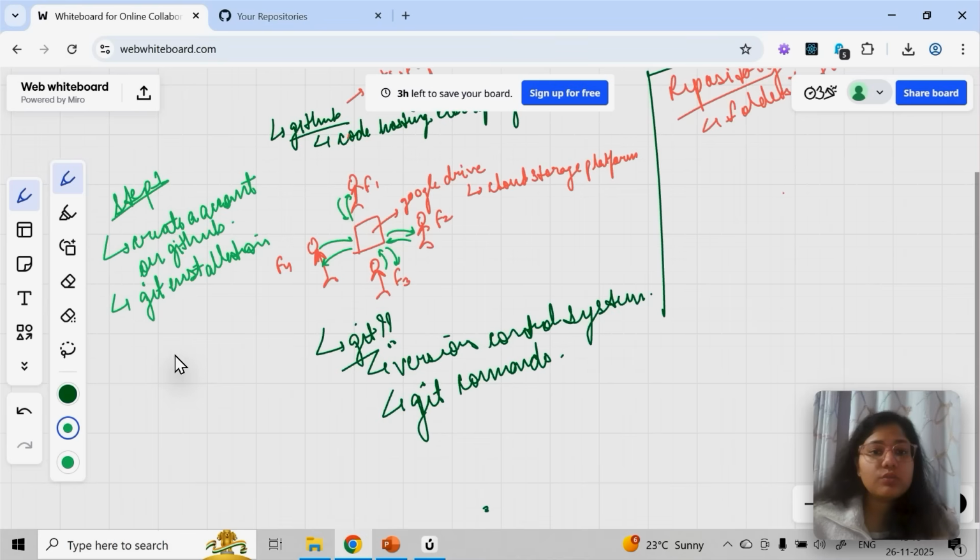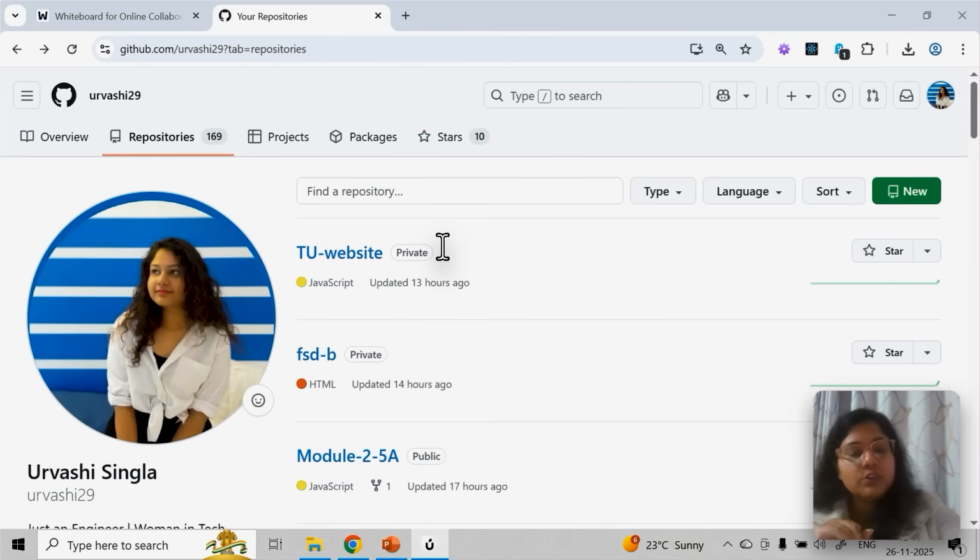Now once these two steps are done, we are ready to work with GitHub. You just need these two things. Now you are ready to push all your code from local to GitHub. Now you're ready for that.